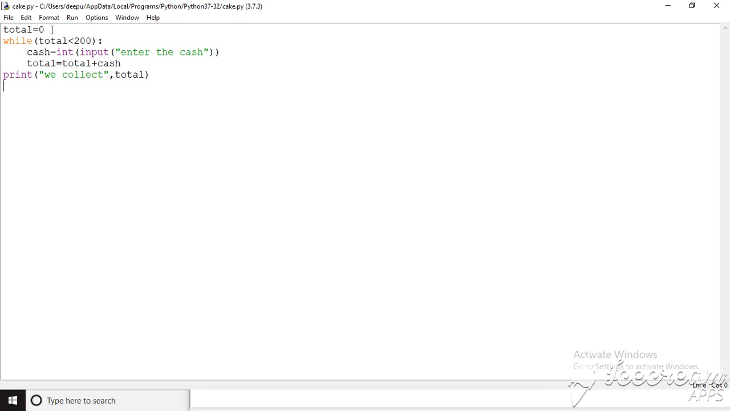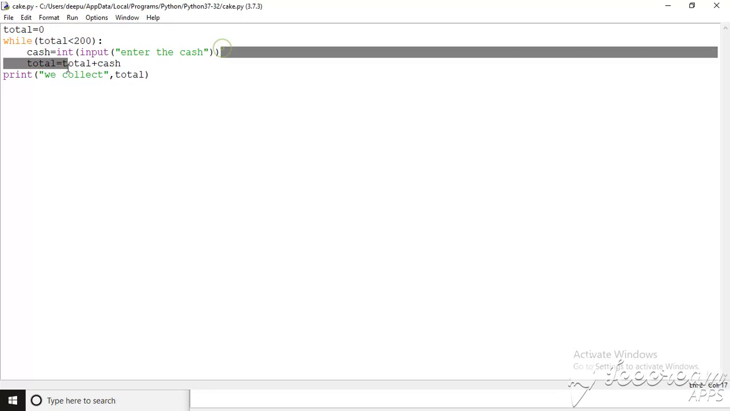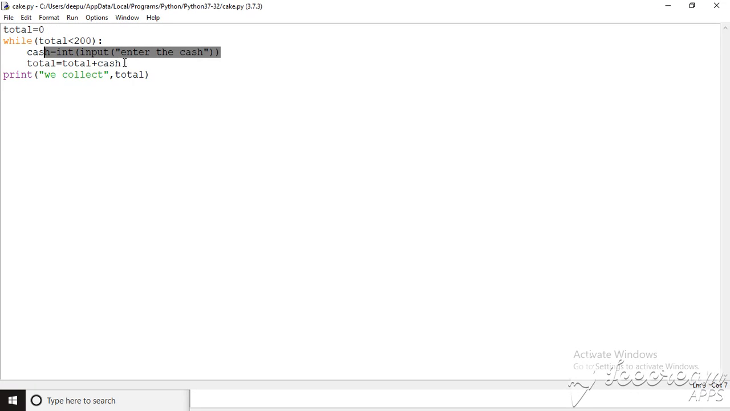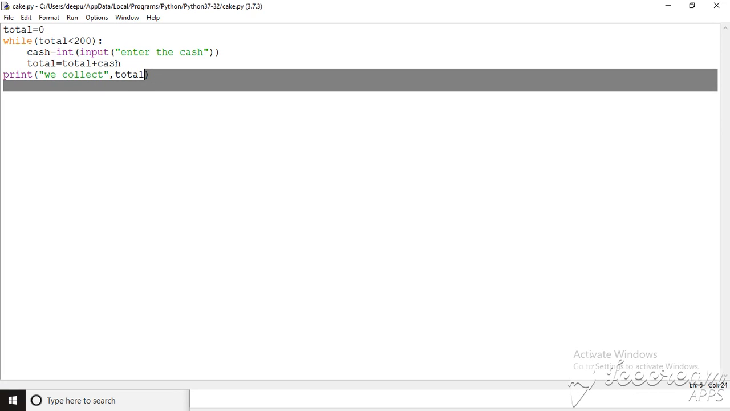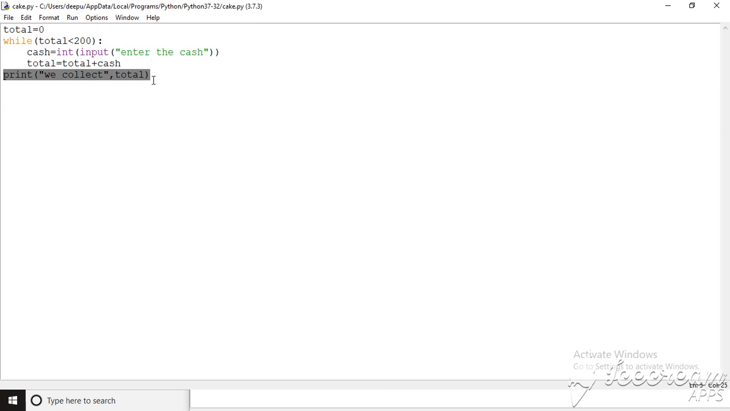Initially total becomes 0. Our condition is to get 200 rupees only. So if the amount is greater than 200, the loop will be exited. So while total is less than 200, input the cash from the uncle, auntie or anybody. So add that cash to the total amount. So the loop will be repeated while the total is less than 200. When the total value is greater than 200, the loop will be exited, and after exiting we just print how much you earned from your parents. So this is the simplest program.